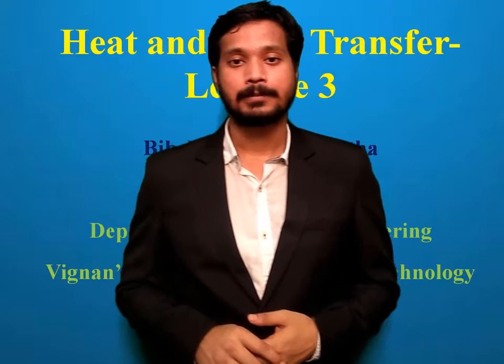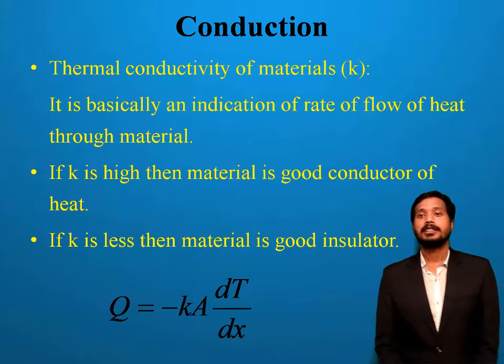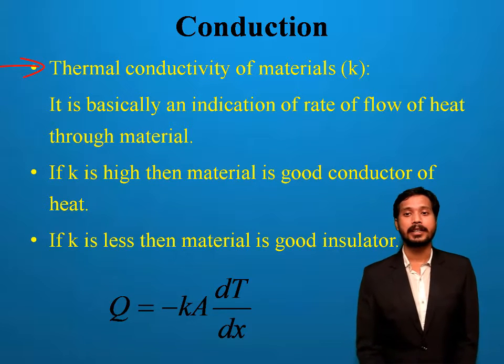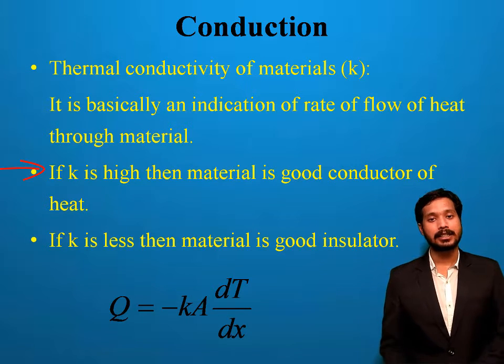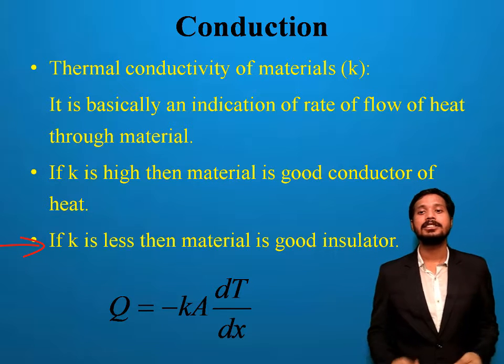So let's start. Thermal conductivity of a material is basically an indication of the rate of flow of heat through the material. If K is high, the material is a good conductor of heat. If K is low, the material is a good insulator.